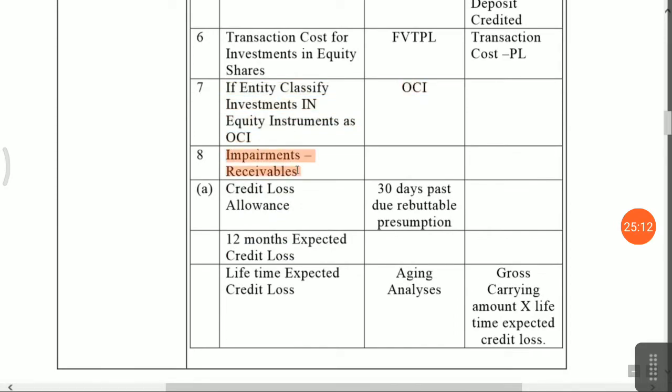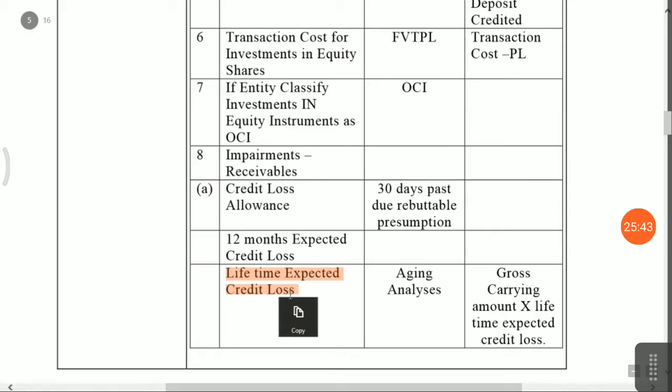Impairment, that is the most important concept. Your financial assets should be realizable. There should be a credit loss allowance. There is a rebuttable assumption that if an amount is due more than 30 days, then you have to provide a loss allowance. I am repeating again, if an amount is outstanding more than 30 days, then you have to provide a loss allowance. There is a lifetime expected credit loss.